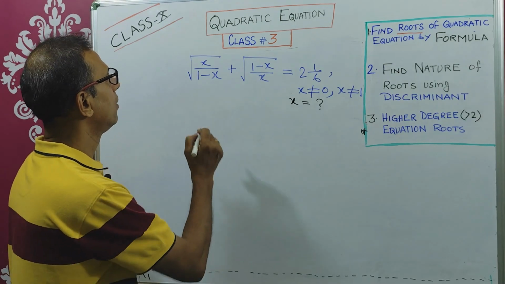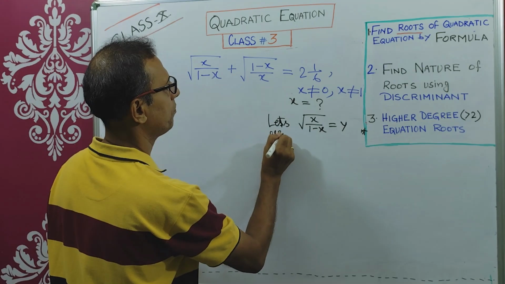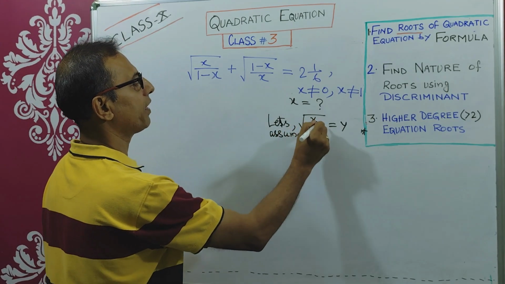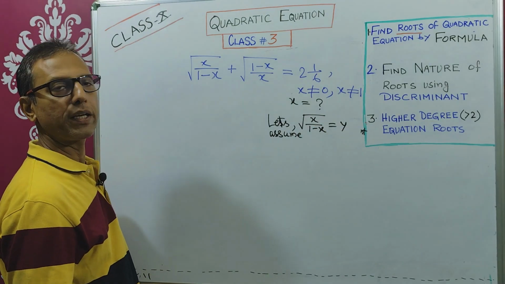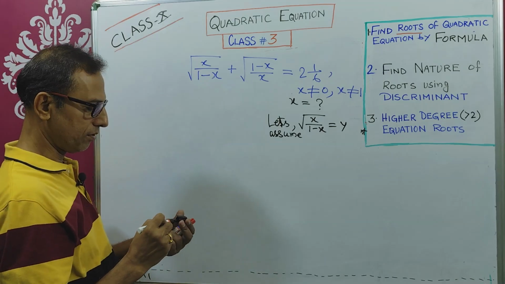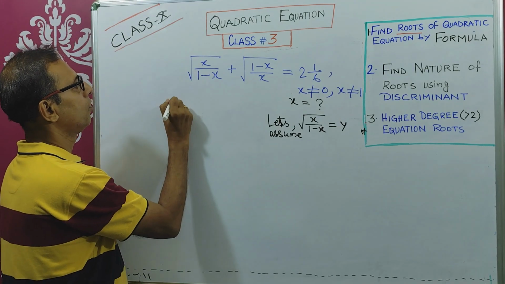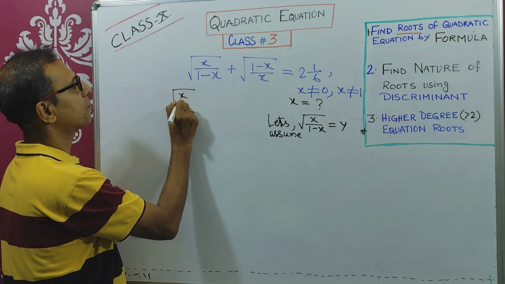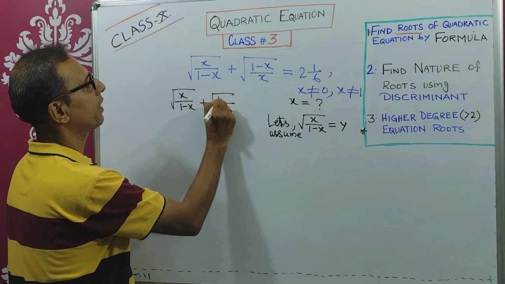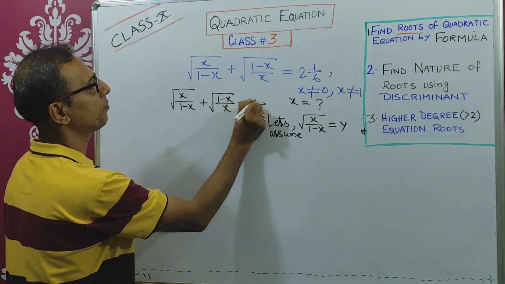How will you do that? So what you will do, let's assume root over x by 1 minus x equals y. Now you replace the value here. So how you can replace it? Root over x by 1 minus x plus root over 1 minus x by x equals 2 1/6, means 13/6.